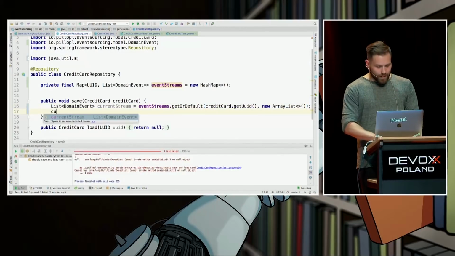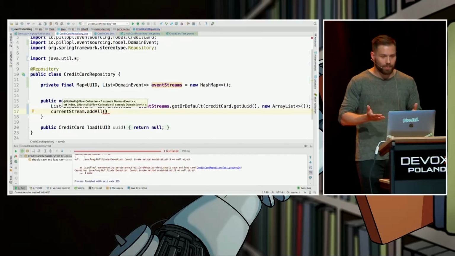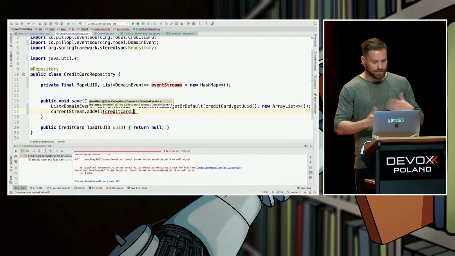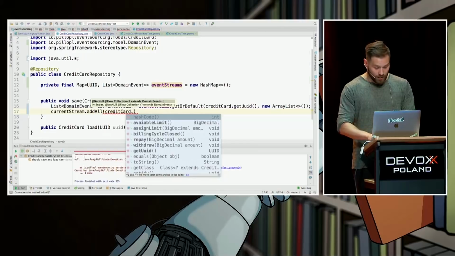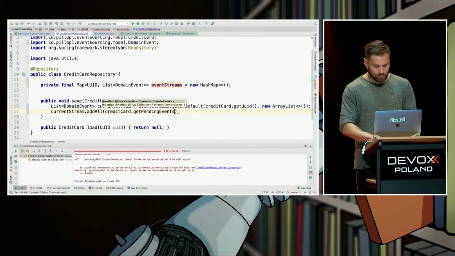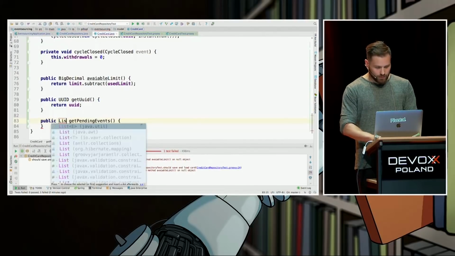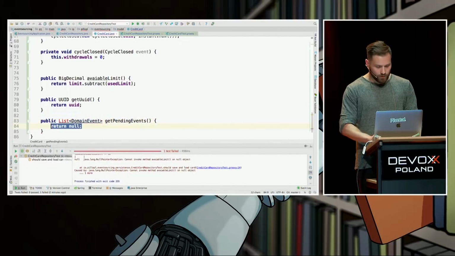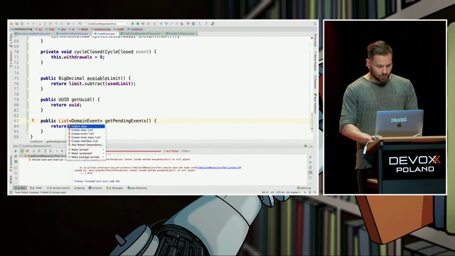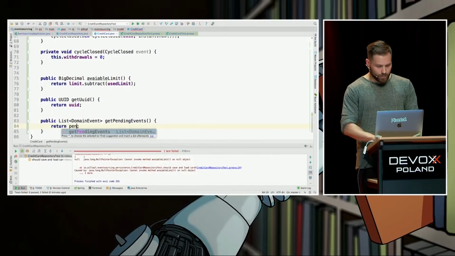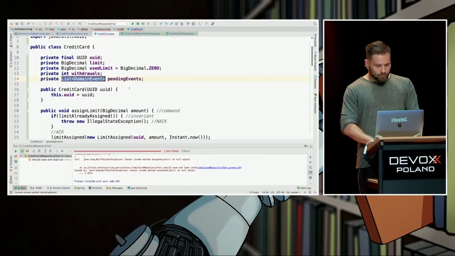What's the next step? The next step would be add all pending events. Who is responsible to know what the pending events are? Of course, the credit card, because it's the one who's throwing the events in the first place. Get pending events. Let's create this method in here. Let's return a list of domain events. Return not null, but we'll have to create a pending events collection field. At the very beginning it's going to be a new array list.